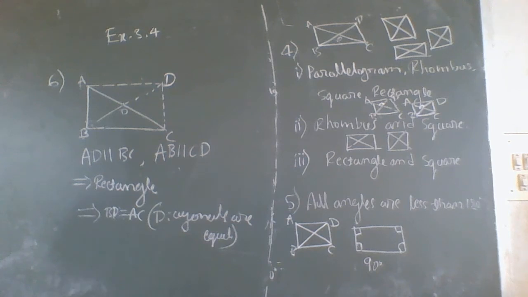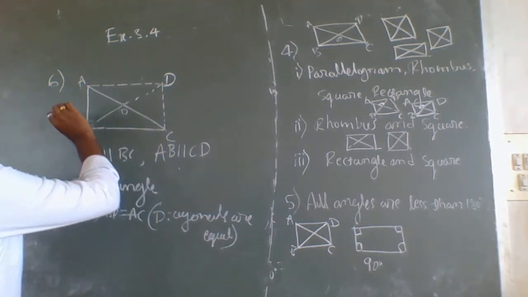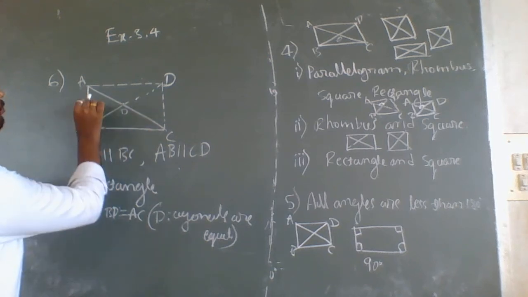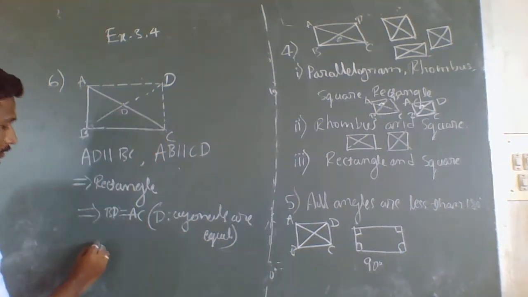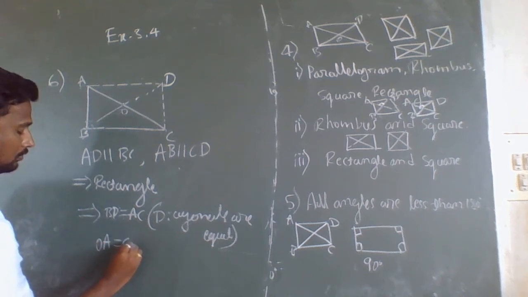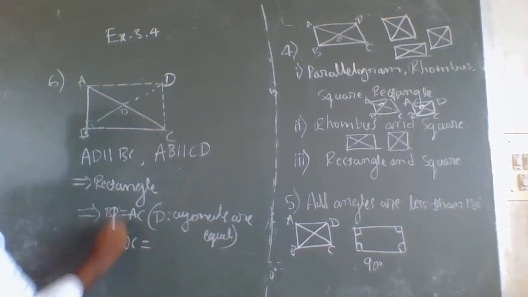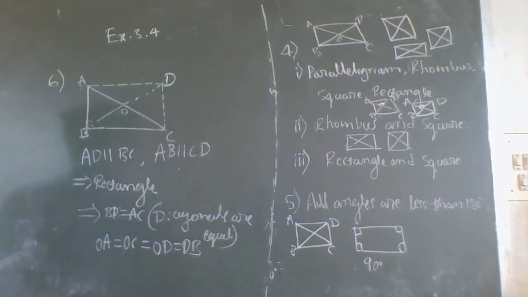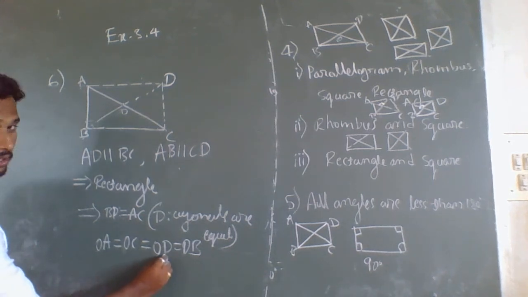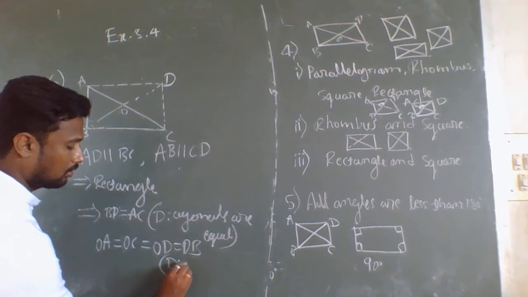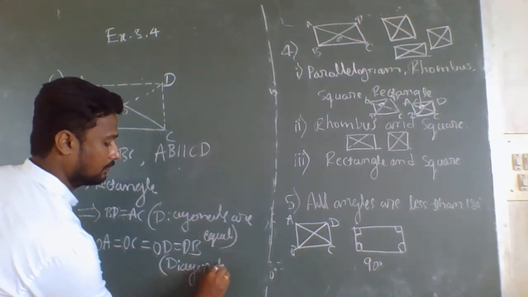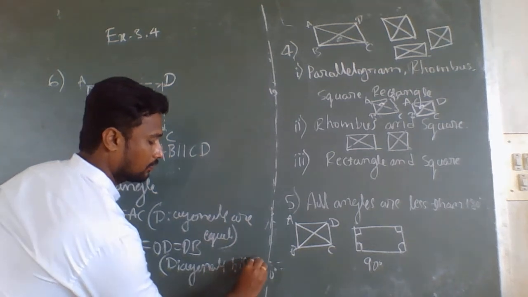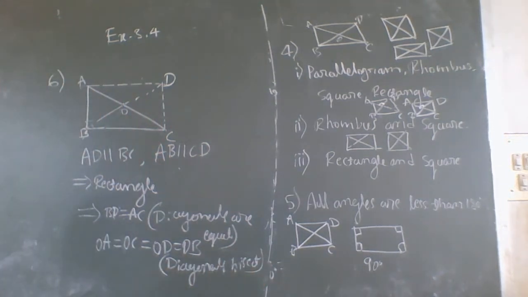Bisect means these diagonals will intersect the other diagonal equally. So here BD intersects AC equally, meaning OA is equal to OC. Like this only, OD is equal to OB, because we all know diagonals bisect each other in a rectangle.